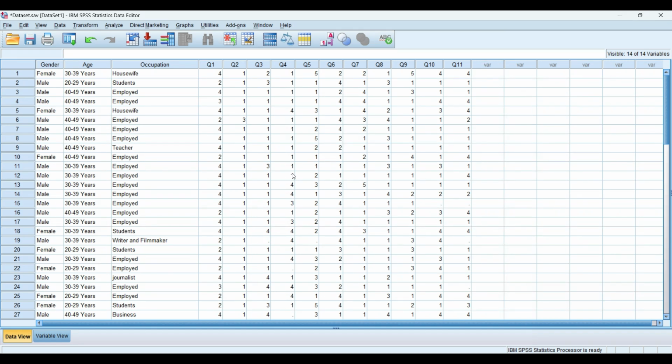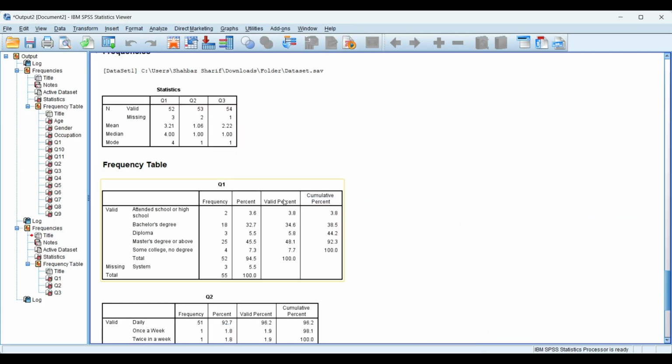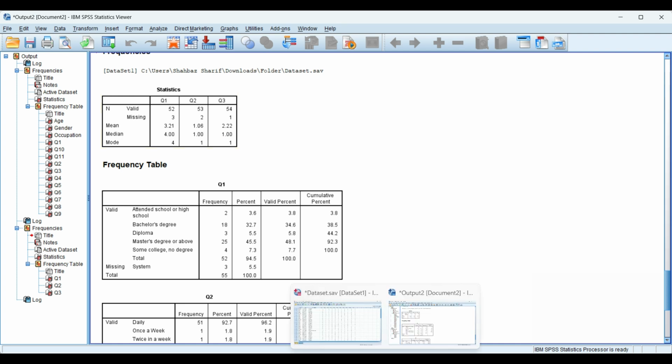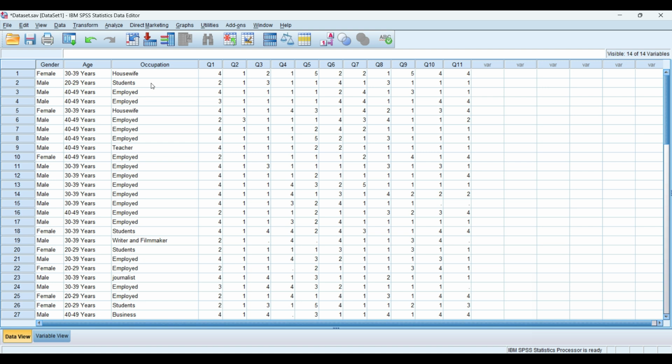So now we are going to replace missing values by the mode. I will do it for question 3 because there were missing values. So first of all, we'll see what the mode of question 3 was. There was 1 for question 3, so we will put 1 for all missing values.